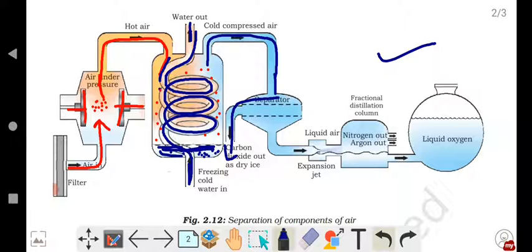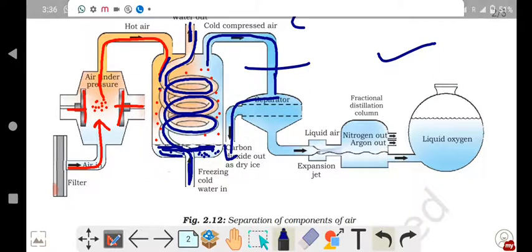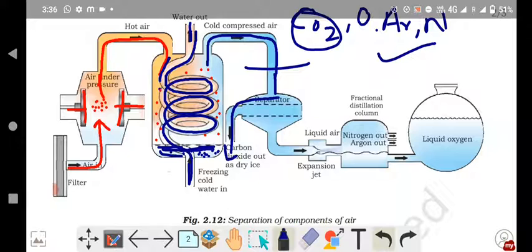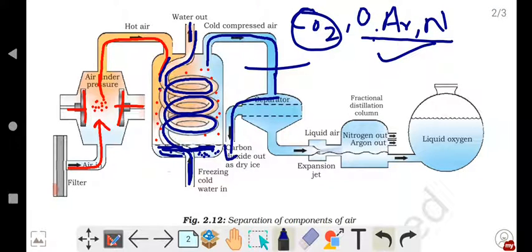So which gases were present till here? Carbon dioxide, then oxygen, argon and nitrogen. Now carbon dioxide is separated. So which gases are left? Oxygen, argon and nitrogen. Okay, and this oxygen, argon and nitrogen are now passed through the expansion jet here to the fractional distillation column.